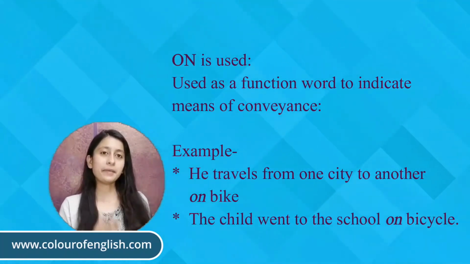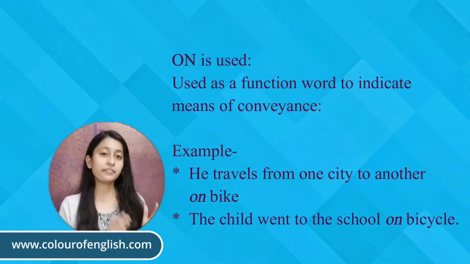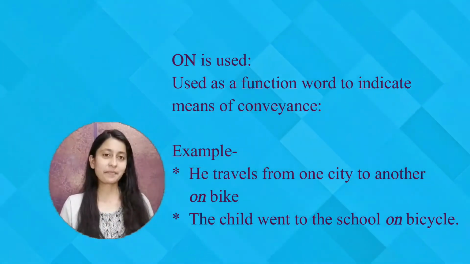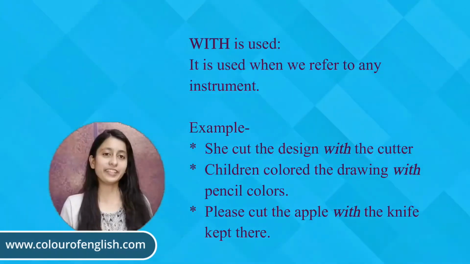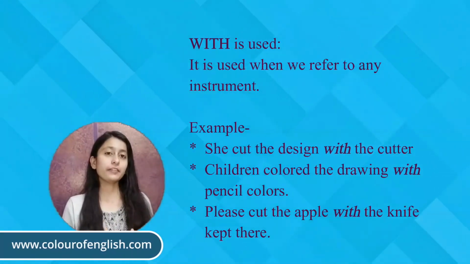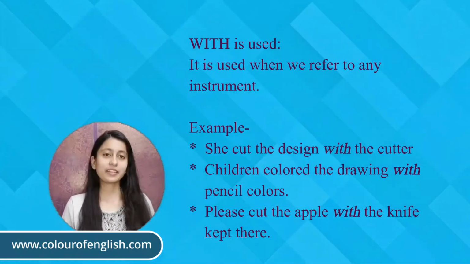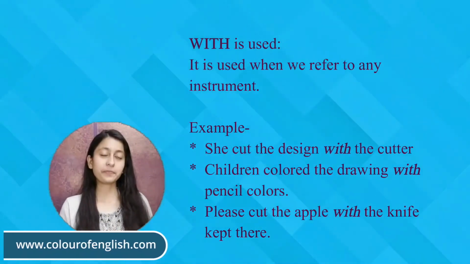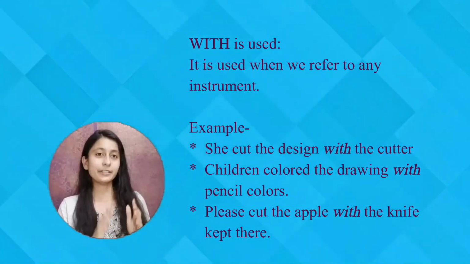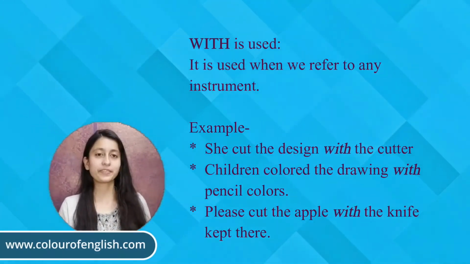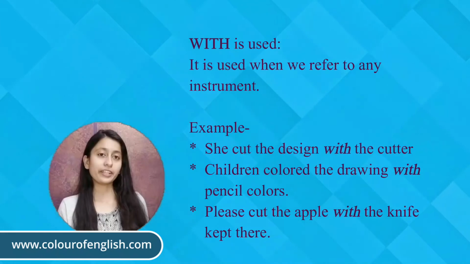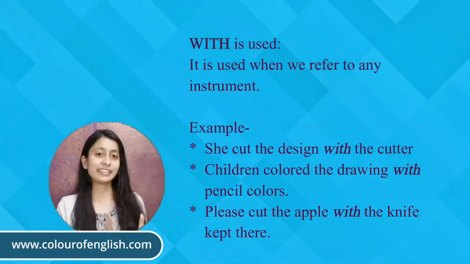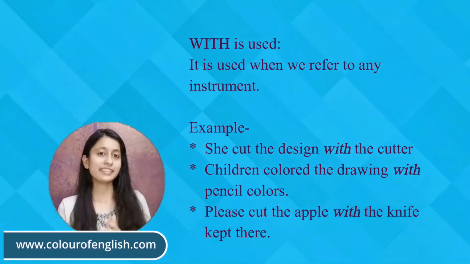So here bike and bicycle are indicating specific vehicles. They are the means of conveyance. So on is used in that case. Next is the uses of with. With is used when we refer to an instrument. For example, she cut the design with a cutter. Here cutter is acting as an instrument to cut the design. Children colored the drawing with the pencil colors. Here pencil colors are acting as an instrument to color the drawing.